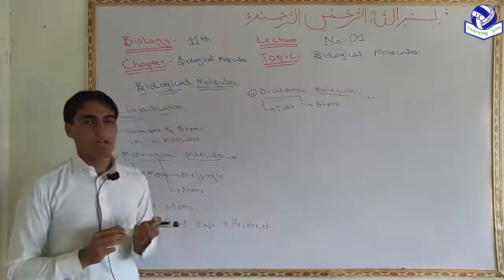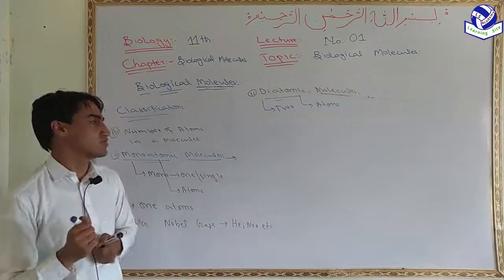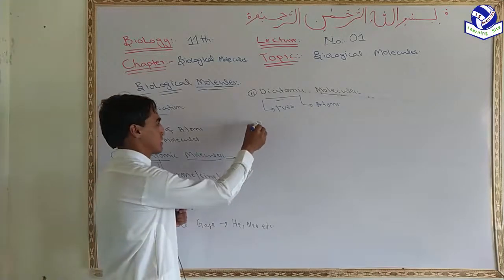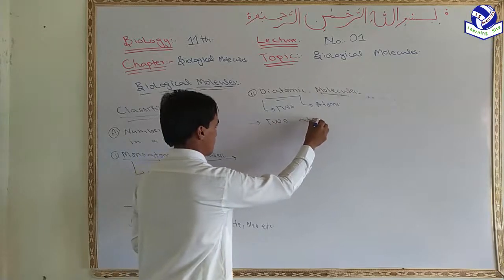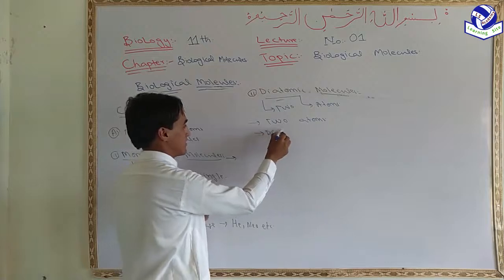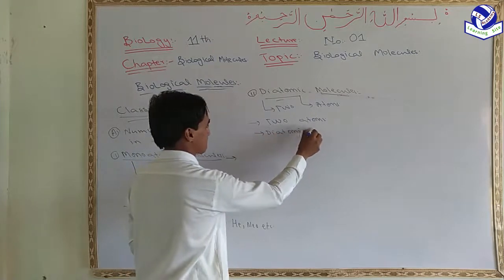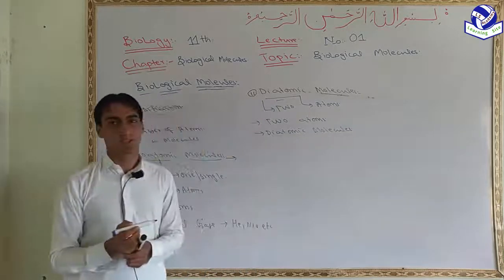So the type of molecule which consists of two atoms is called a diatomic molecule. Example is H2.